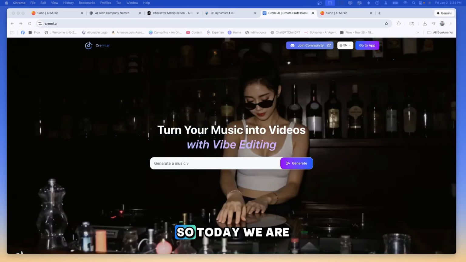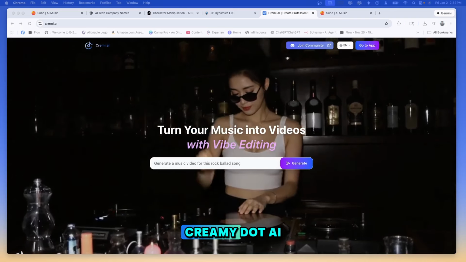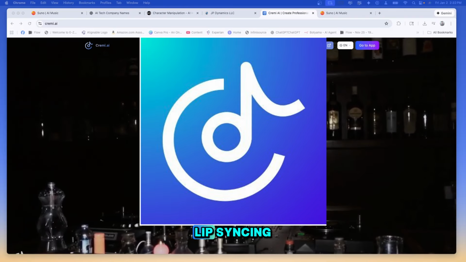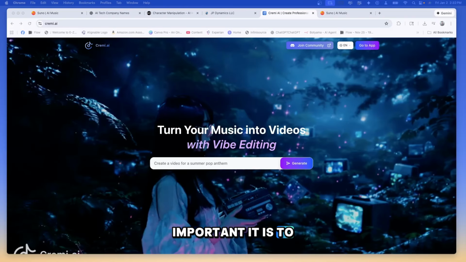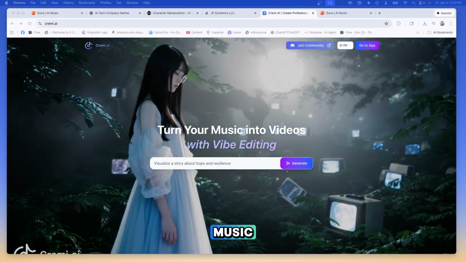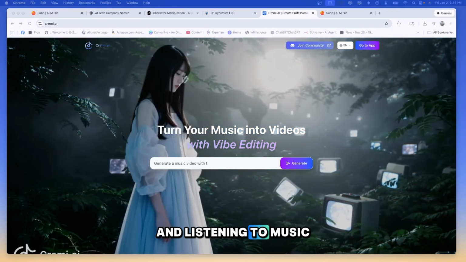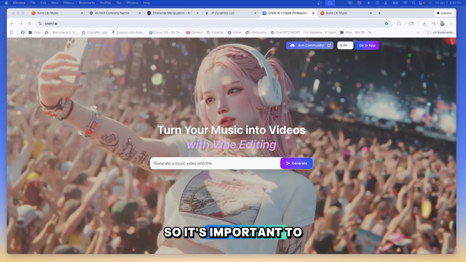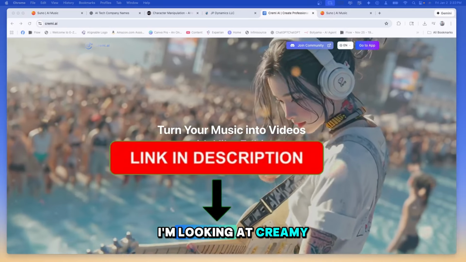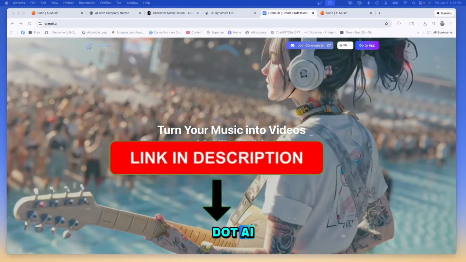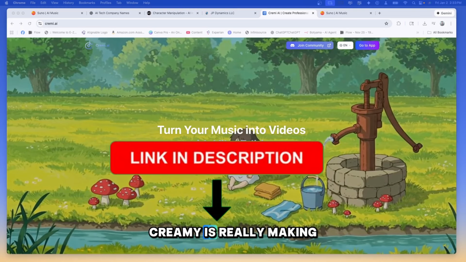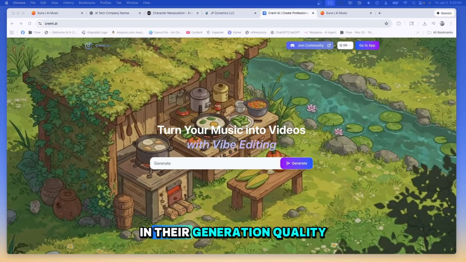So today we are diving right back into CREMI AI, and this is a music video generator, which now also does lip syncing. We know how important it is to create music videos with our audio, because yes, people love listening to music, but people love watching and listening to music even more. So it's important to start looking into some music video generators if you haven't. I'm looking at CREMI, I'm looking at freebie.ai, and I'm looking at one of my favorite, OpenArt AI. But CREMI is really making some strides in their generation quality.